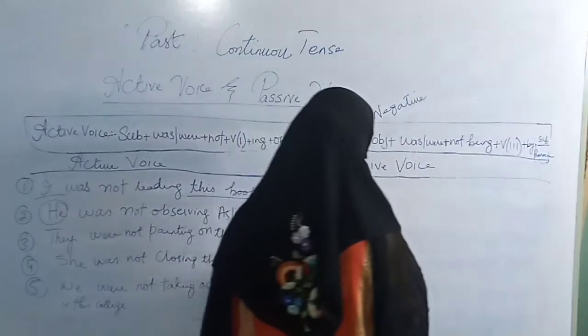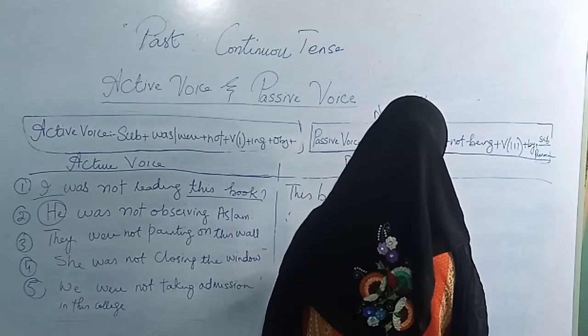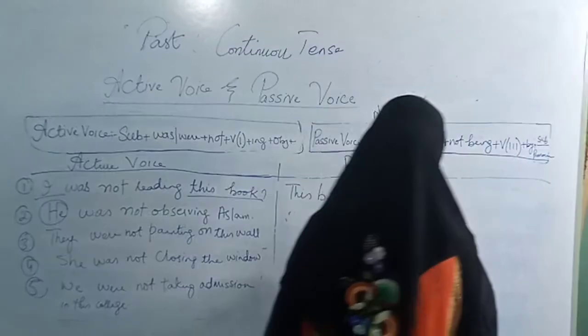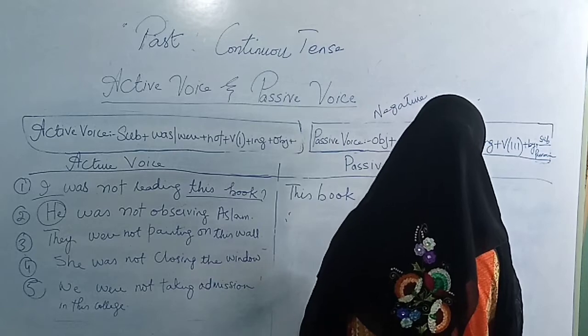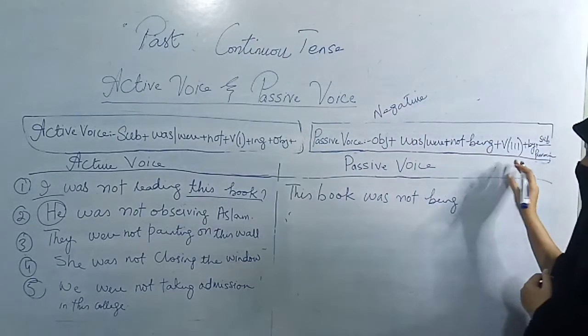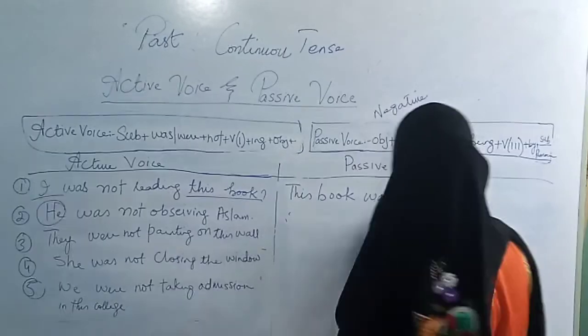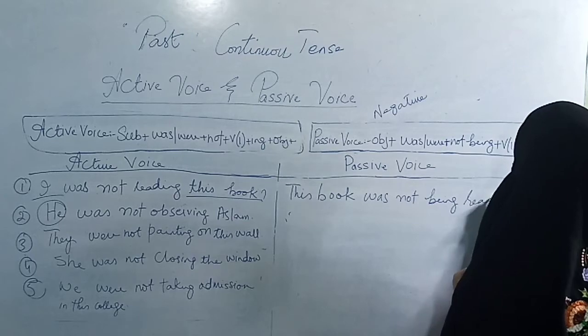This book was not, then being, then verb third form. What is the verb here? Reading, read. The third form is read, R-E-A-D, read.